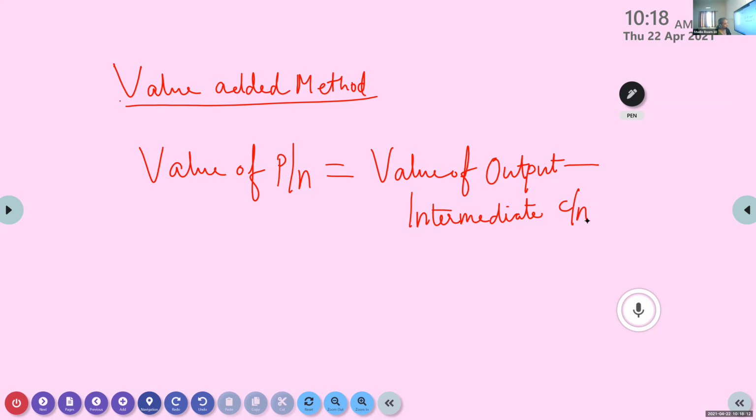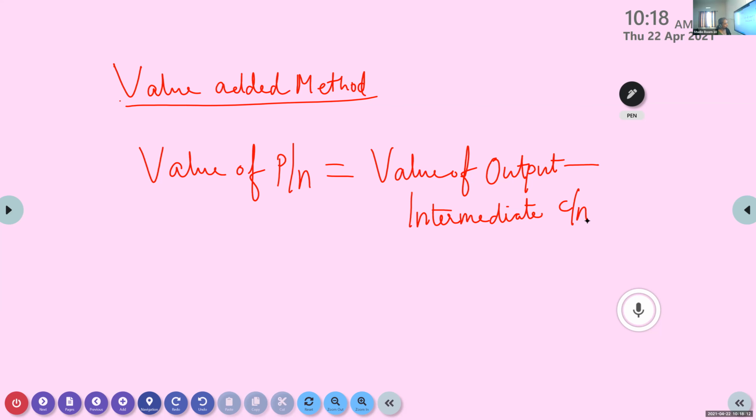100 rupees worth. 70. Okay, so we have to reduce this 20 and 10 because he spent this, or he took somebody's help, or he spent this money for getting something else. What value he added, that is only 70. Understood? Okay, so whenever we want to find this national income or domestic income using the value added method, we have to find the value of output. From that, we have to reduce the intermediate consumption.